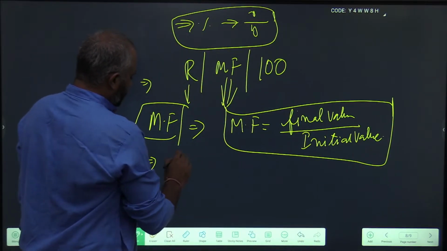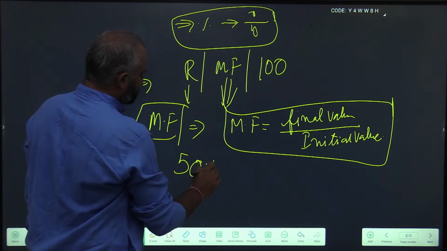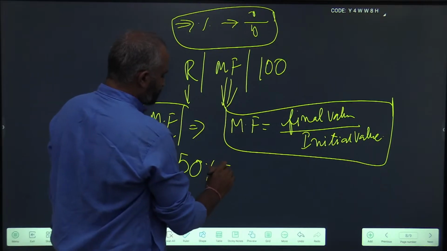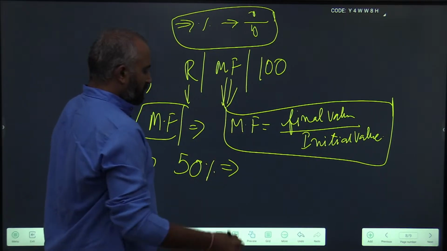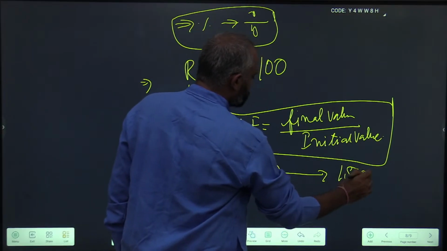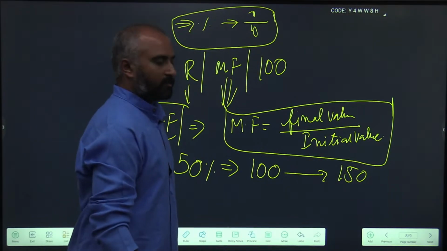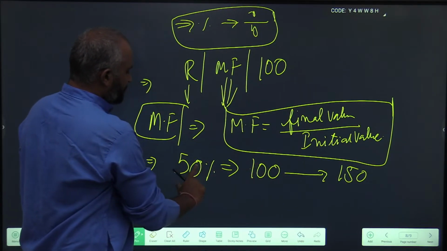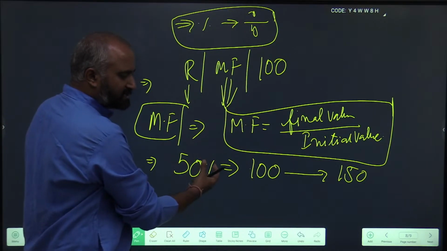For example, if something increases by 50%, what is the normal way you do it? You assume the value as 100 and the new value is 150. You assume the old value to be 100, it is increasing 50%, that means 50 units on 100 units.